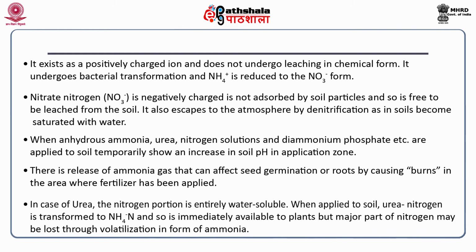In case of urea, the nitrogen portion is entirely water soluble. When applied to soil, urea nitrogen is transformed to ammonium form and so is immediately available to plants, but a major part of nitrogen may be lost through volatilization in the form of ammonia.